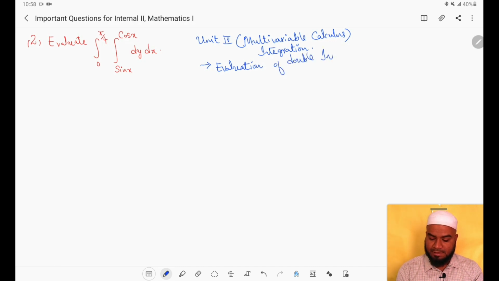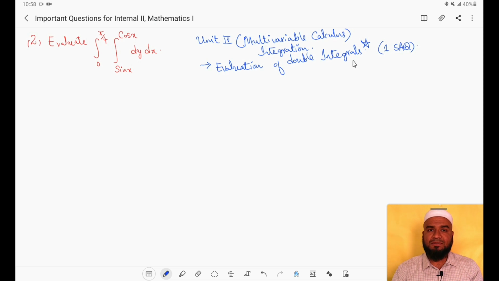Evaluation of double integrals. So in evaluation of double integrals, what type of questions will be asked in the examination? Because while discussing this question, we can discuss this topic also. That is what I am doing now. From evaluation of double integrals, 100% one SAQ question will be asked from this. Evaluation of double integral is important for one SAQ question. And what type of questions may be asked from this? See, in evaluation of double integrals, three different types of questions may be asked.